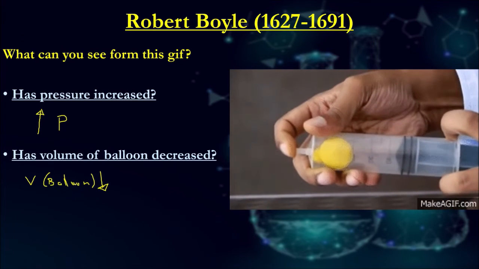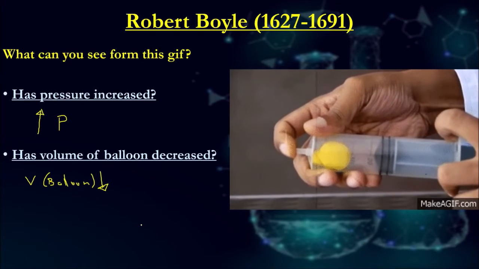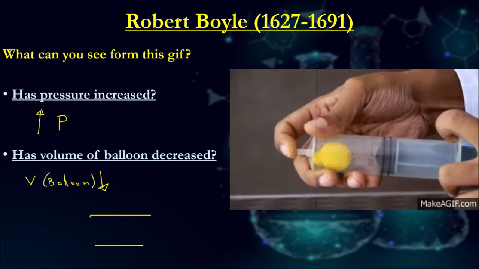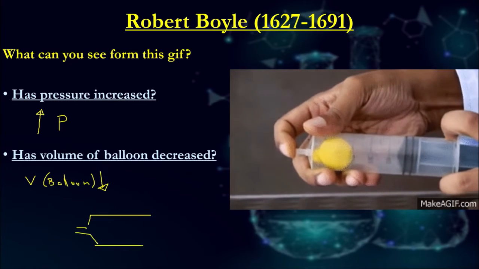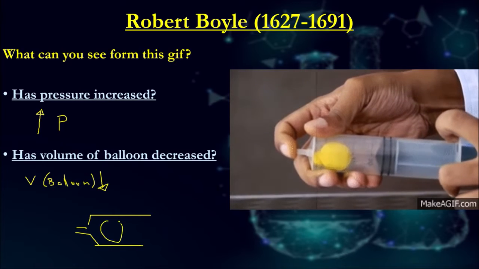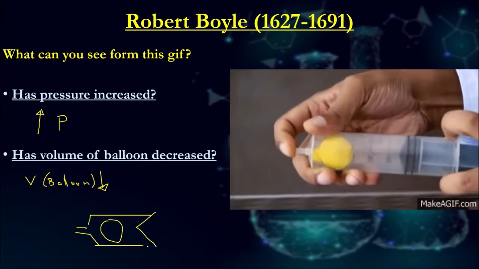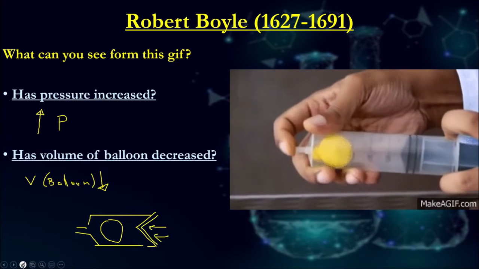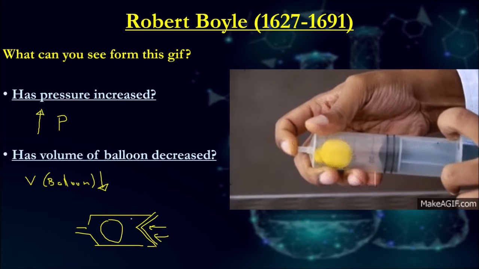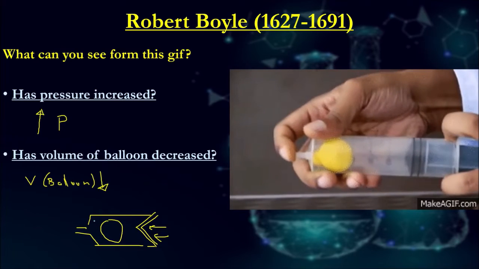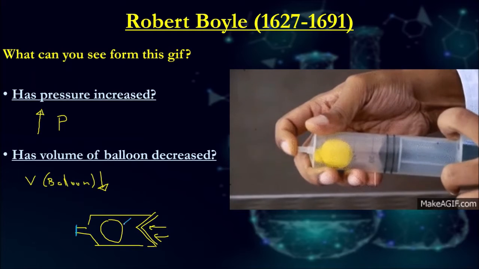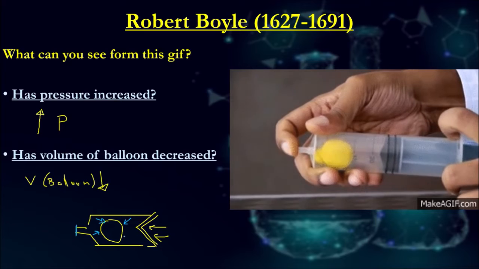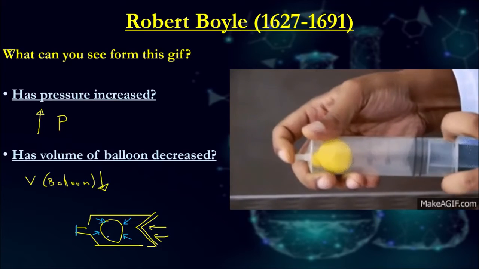And why do we have that? A simple explanation is that when you have a syringe or any kind of closed system and you have a little balloon, if you increase the pressure, so if the pressure is coming down a lot harder, the little gas particles inside that syringe, so long as you block it off, are going to exert a greater amount of air pressure onto the balloon.